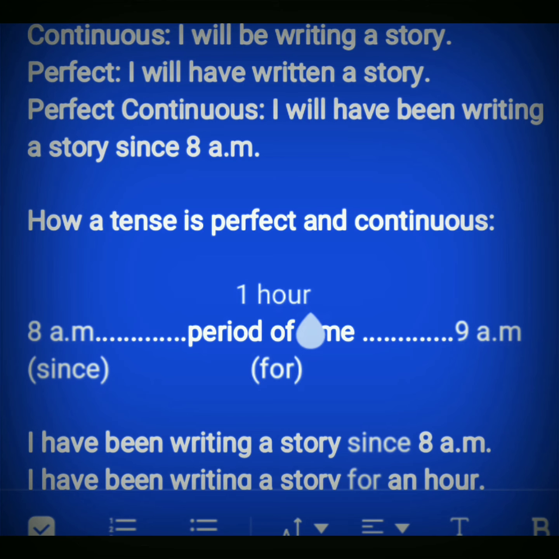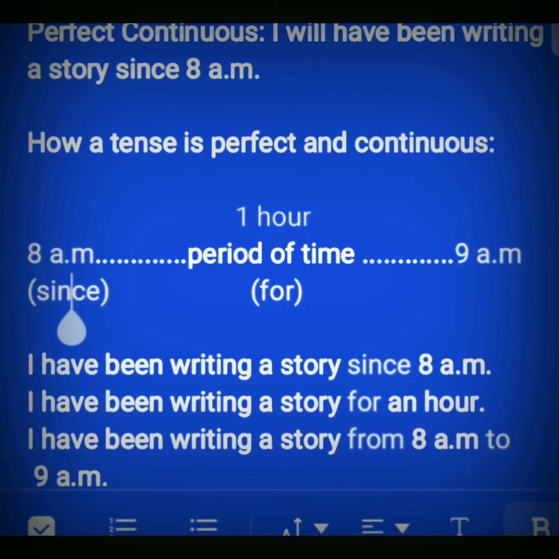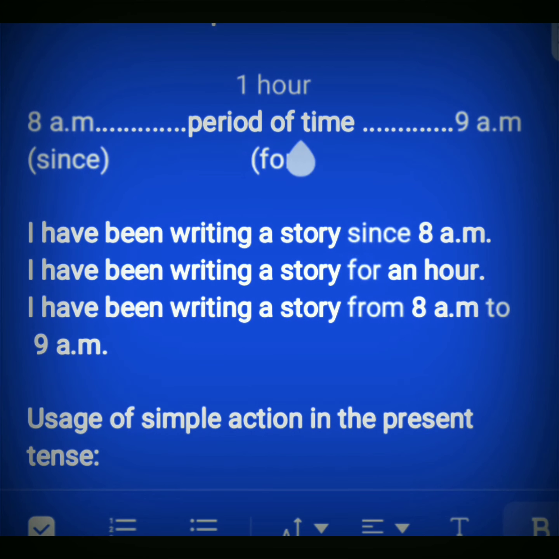Now I have to use different prepositions for these different points of time and the period of time. In the first place, for the point of time, I have to use since as preposition. The first sentence, I have been writing a story since 8 a.m. I have used since here because I have shown the point of time.